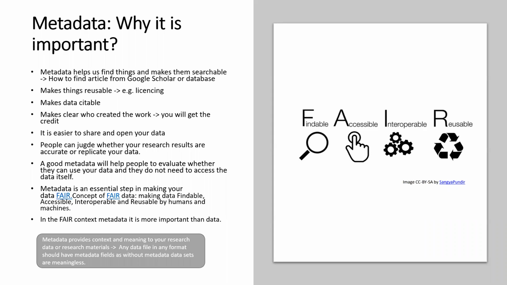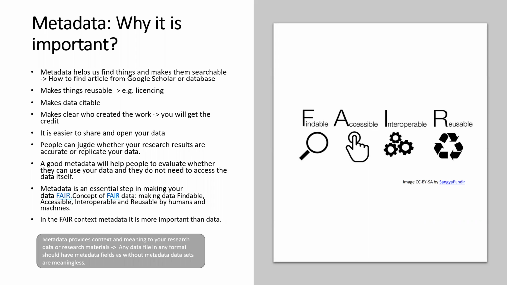And why is metadata important? Well, I actually already provided the reason in the previous slide. The most important thing is that it makes research data understandable, but it also makes things easier to find and makes research data searchable.